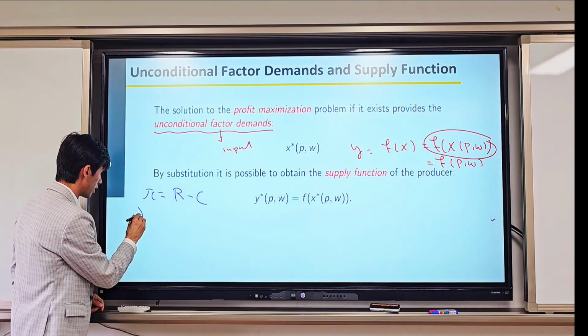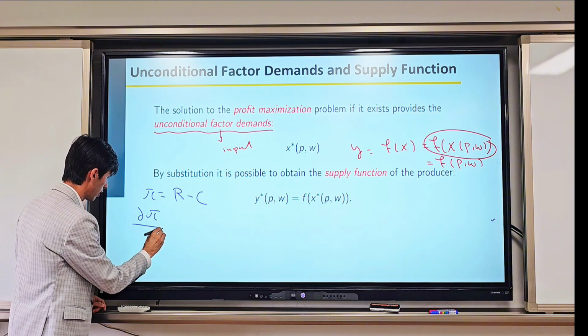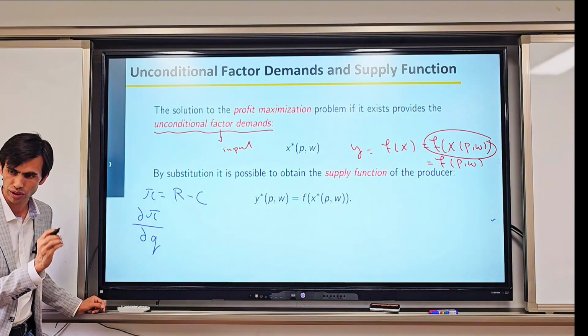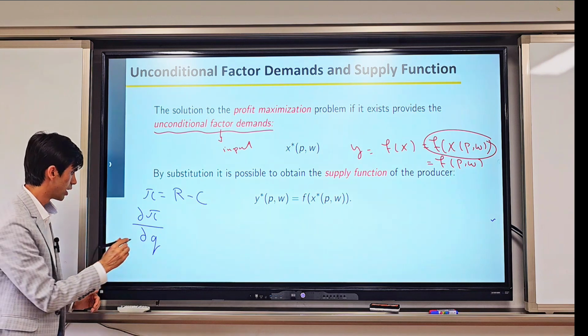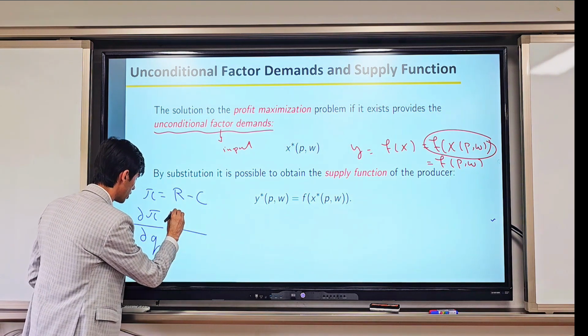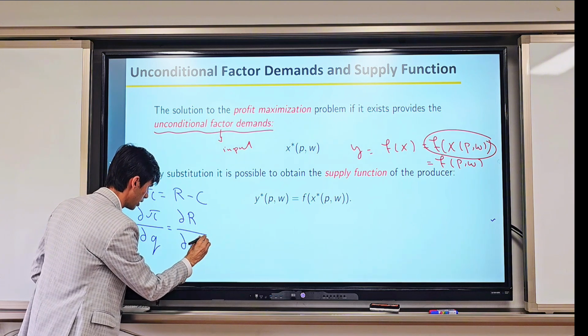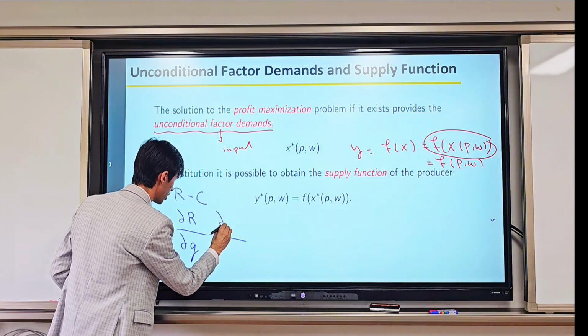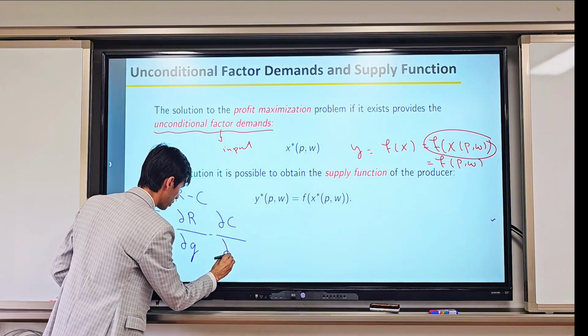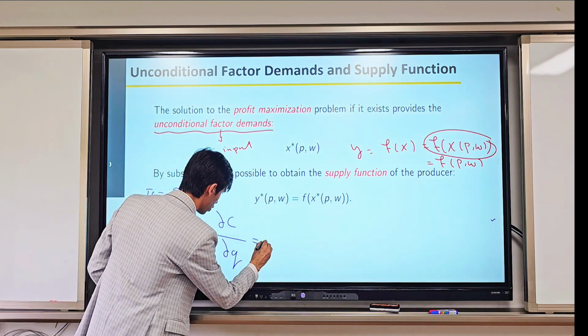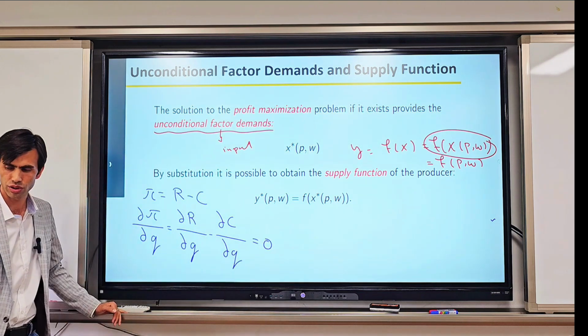So the partial derivative of pi with respect to quantity, because we are maximizing our profit based on some level of quantity, is equal to the partial derivative of revenue with respect to quantity minus the partial derivative of cost with respect to quantity. And our first order condition should satisfy this, which should be equal to 0.